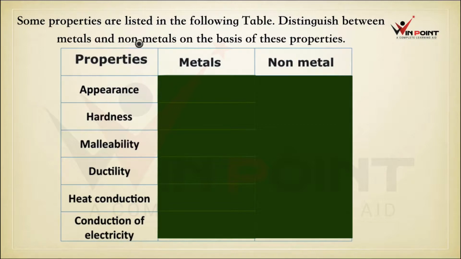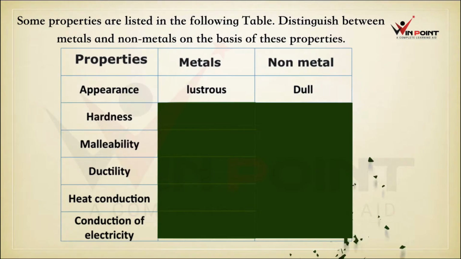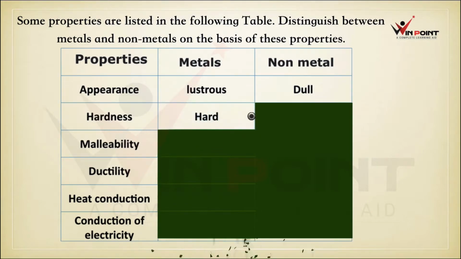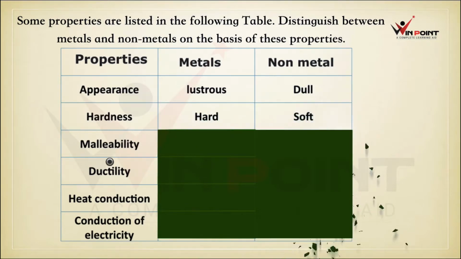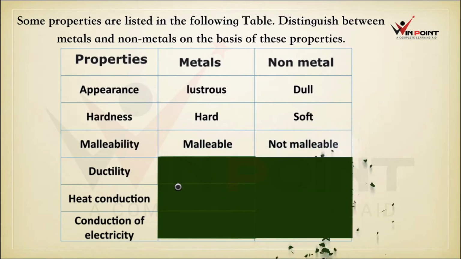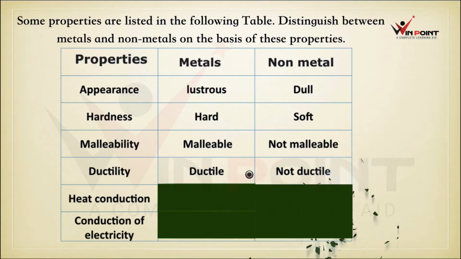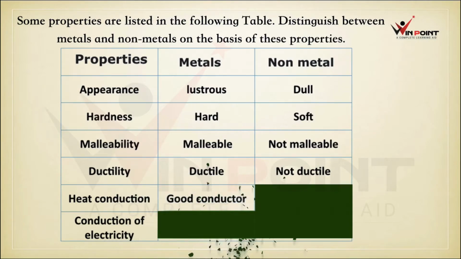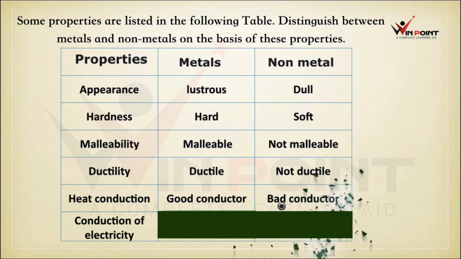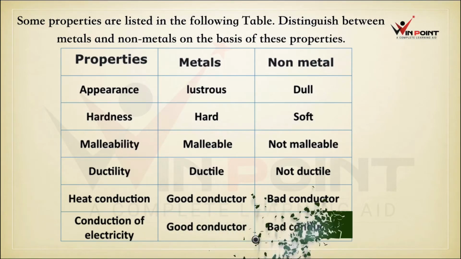Some properties are listed in the following table. Distinguish between metals and non-metals on the basis of these properties. Appearance. Metals are lustrous. Non-metals are dull. Hardness. Metals are hard. Non-metals are soft. Malleability. Metals are malleable. Non-metals are not malleable. Ductility. Metals are ductile. Non-metals are not ductile. Heat conduction. Metals are good conductors of heat. Non-metals are bad conductors of heat. Conduction of electricity. Metals are good conductors of electricity. Non-metals are bad conductors of electricity.